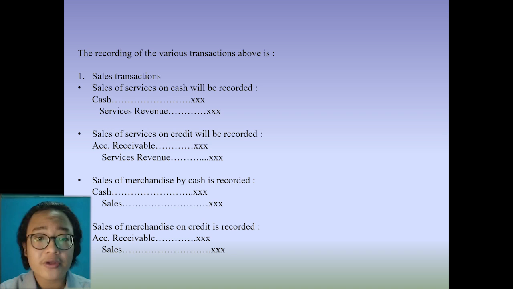The recording of the various transactions above is: first, sales transactions. In sales transactions, there are 4 points. A. Sales of service on cash will be recorded in debit cash and in credit service revenue. B. Sales of service on credit will be recorded in debit account receivable and in credit service revenue. C. Sales of merchandise by cash is recorded in debit cash and in credit sales. And D. Sales of merchandise on credit is recorded in debit account receivable and in credit sales.